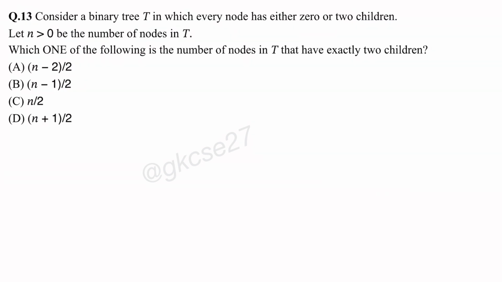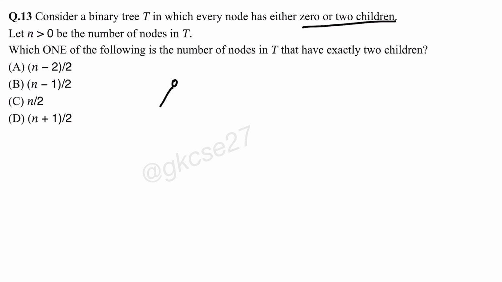Okay, let's see question number 13. Consider a binary tree in which every node has either 0 or 2 children. Let n greater than 0 be the number of nodes in T. Which one of the following is the number of nodes in T that have exactly 2 children? So a binary tree in which each node has either 0 or 2 children.